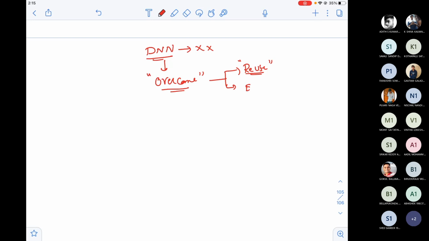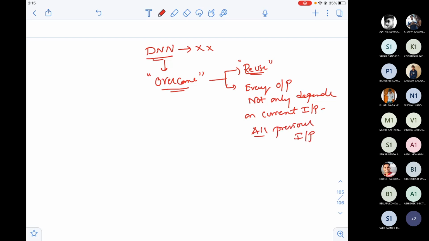And every output of every network not only depends on the current input. The current output not only depends on the current input, it should depend on all previous inputs. In some cases, it may not depend on all previous inputs, but it should depend at least on a few previous inputs.